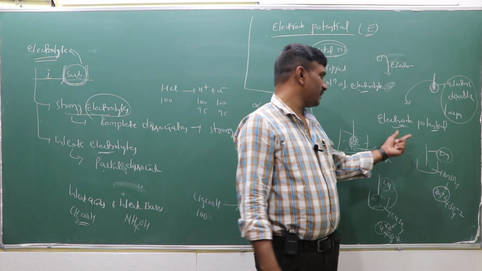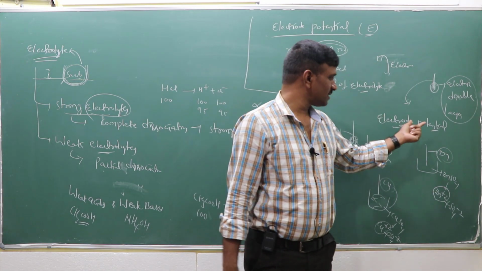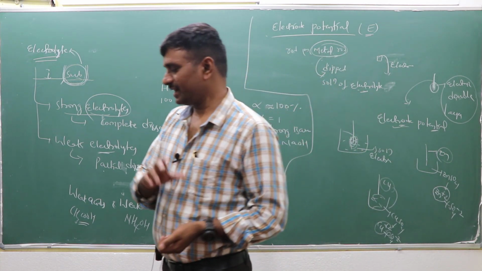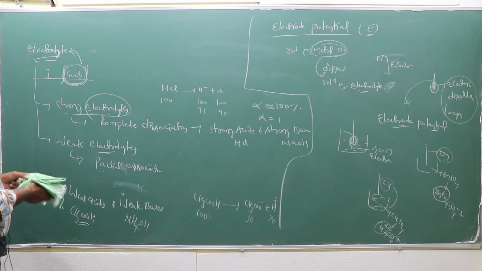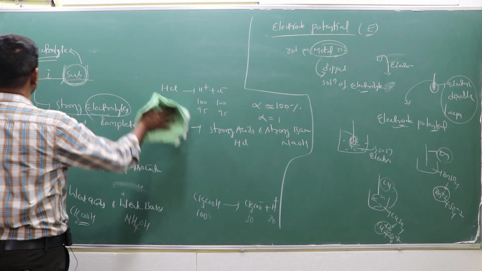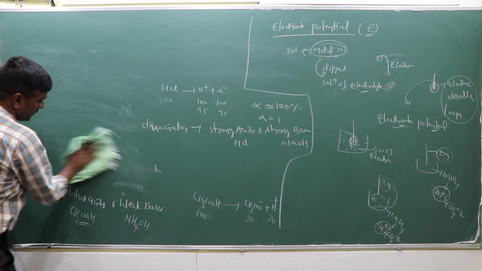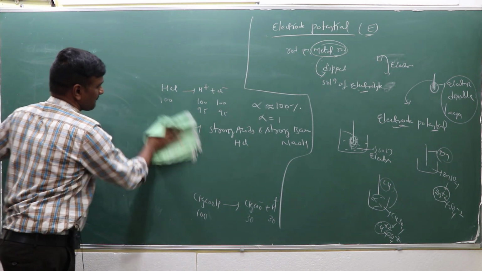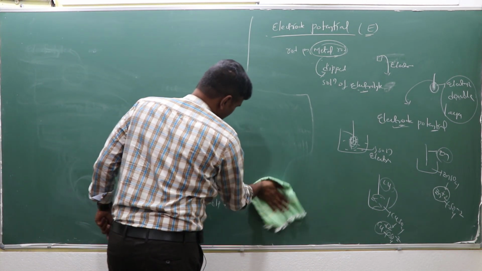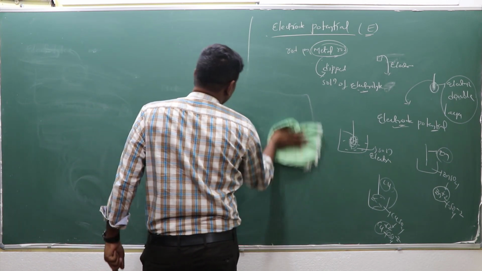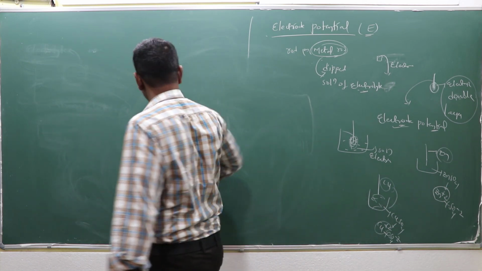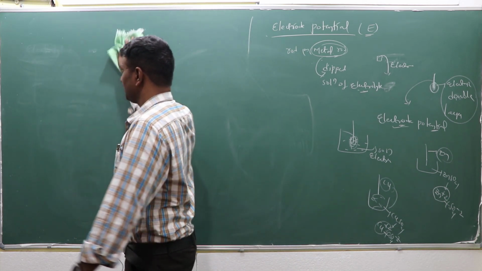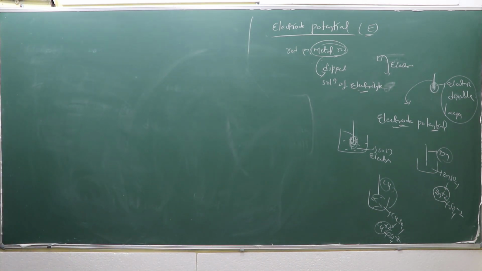When the electrode is in the solution of its own ions, some potential will be developed. That potential is an electrode potential due to the generation of the electric double layer, and charge transfer takes place like that. Now, which one is considered as the oxidation potential, and which one is considered as the reduction potential? That is also an important point further on.